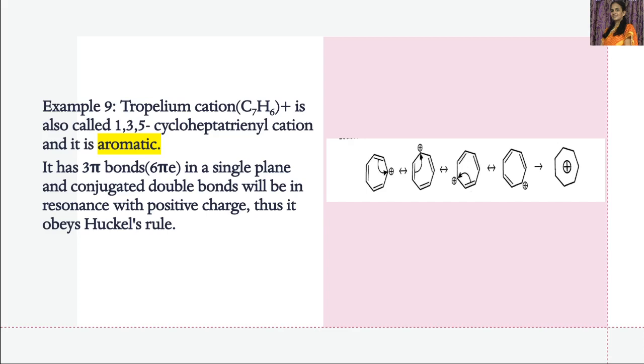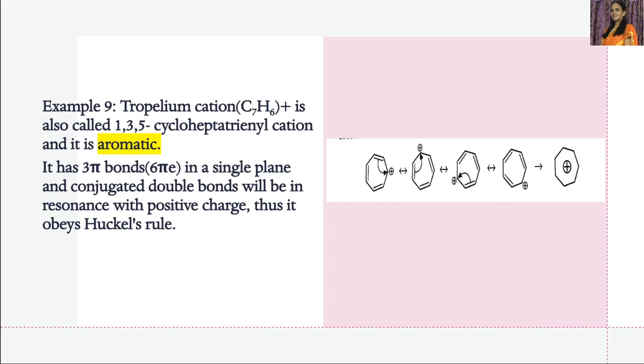Because of that reason, it will have different resonance structures. The more the number of resonance structures, the more the stability. As this cation is stabilized by resonance due to the presence of positive charge and pi bonds in the ring system, and it obeys Huckel's rule, it is said to be aromatic.